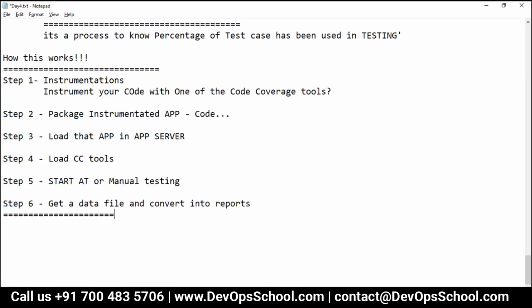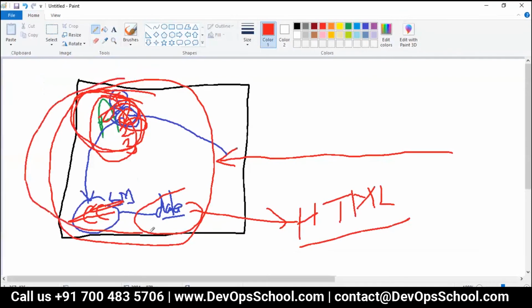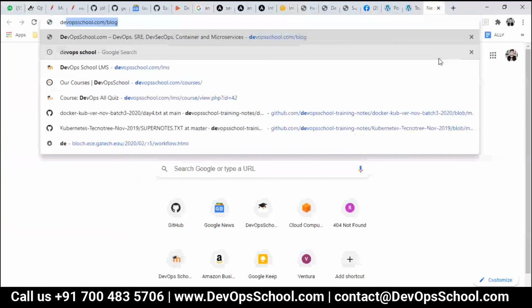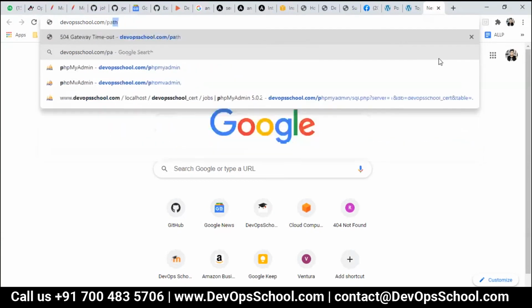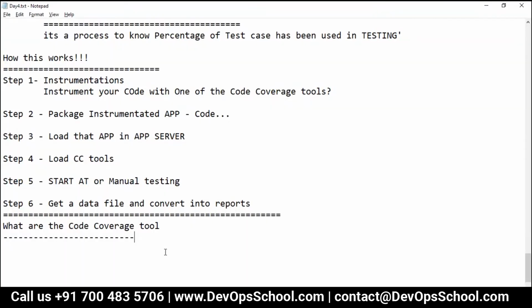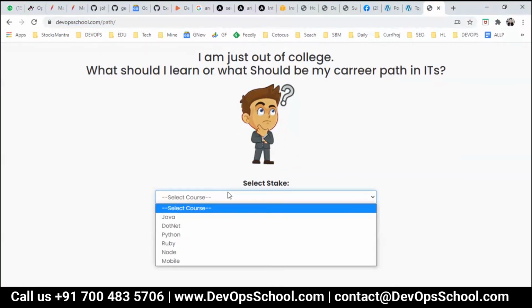Now guys, the question is, okay, fine, what are the code coverage tools we have? So guys, it depends on the technology because they will run in your runtime environment only. For that, I have one location which will help you. This one. Though it's not up to date, I developed this one 3 years ago. I need to update it sometime, but it will give you good information.